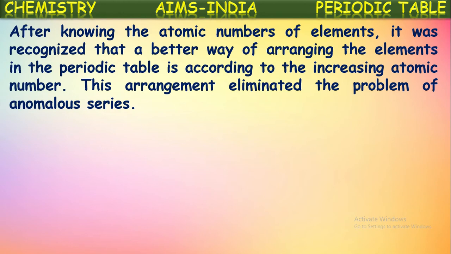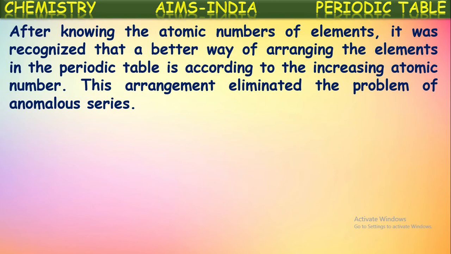After knowing the atomic numbers of elements, it was recognized that a better way of arranging elements in the periodic table is according to the increasing order of their atomic numbers instead of atomic weights. Till Mendeleev, all the scientists considered atomic weight as the fundamental basis for classification of elements.